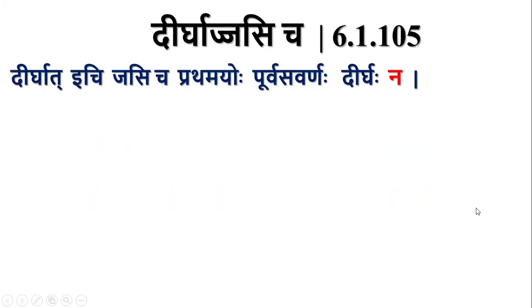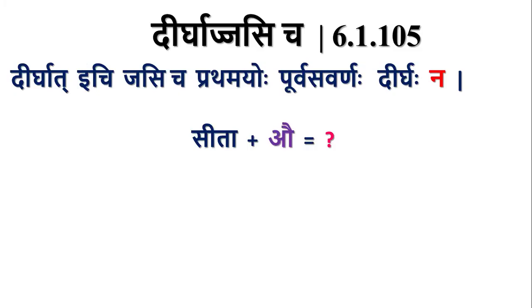It means, if a dirgha letter is followed by a pratyaya which starts with an ich letter, and if a dirgha letter is followed by jas pratyaya, then also there will not be pratamayoh purva savarnaha dirgha. The rule of purva savarna dirgha will not be applied if a dirgha swara is followed by an ich letter or jas pratyaya.